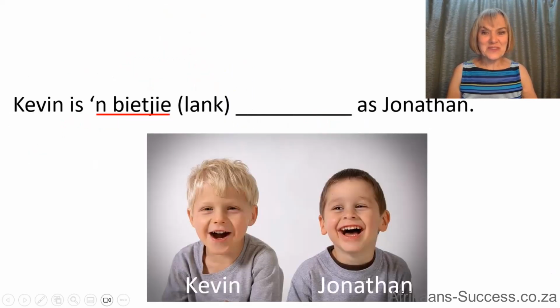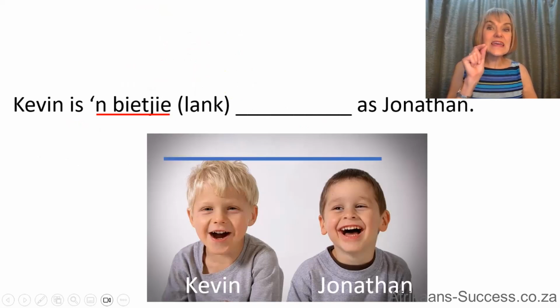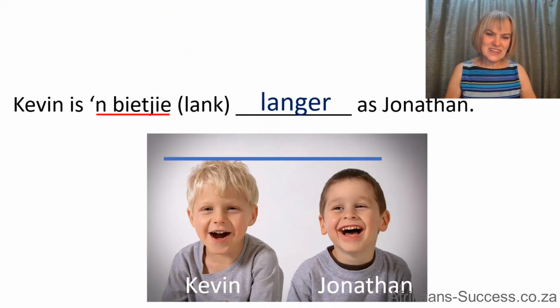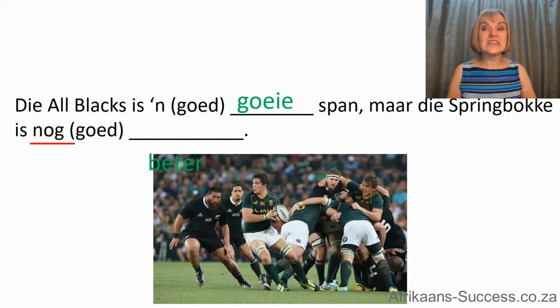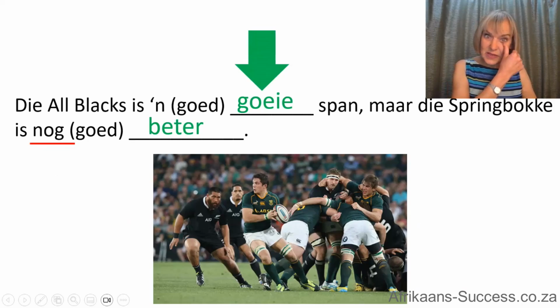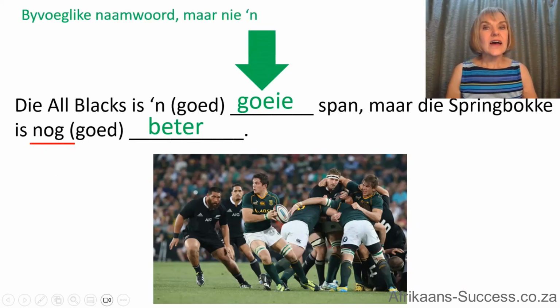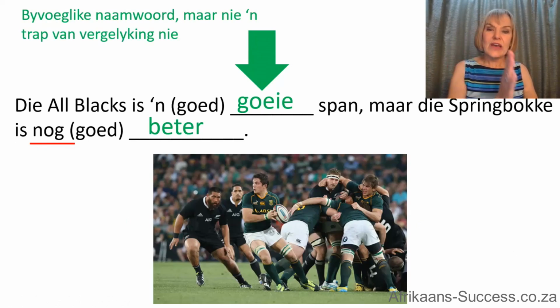Let's look at some other clues that we dealt with. 'n Bietjie. Kevin is 'n bietjie langer as Jonathan. Vergrotende trap. Die All Blacks is 'n goeie span, maar die Springbokke is nog beter. Nog. You see the nog? So this goeie, just be careful, this goeie is not a trappe van vergelyking, but it is 'n byvoeglike naamwoord. So from goed, you have to do goeie.